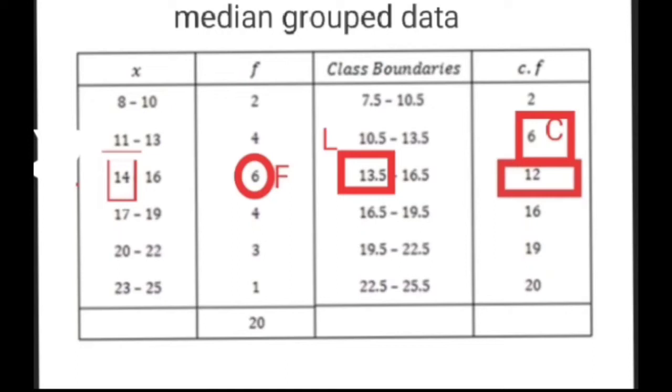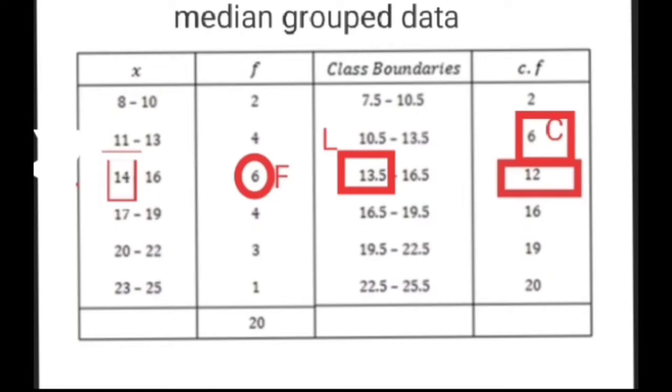With that 0.5 you deduct from the lower limit of a class and add to the upper limit of the previous class. So you will get 7.5 by deducting it from 8, and by adding it to 10 you will get 10.5. Then by deducting it from 11 you will get 10.5, and adding it to 13 you shall get 13.5.